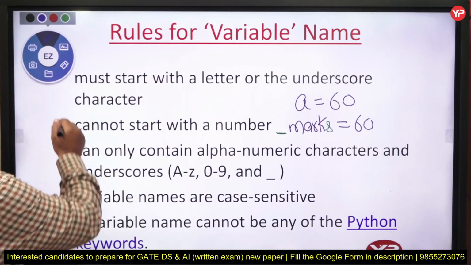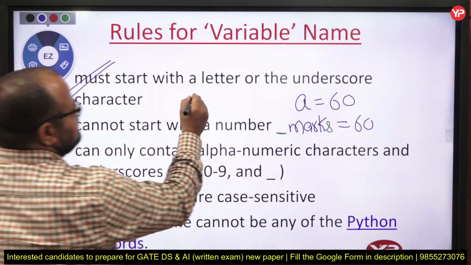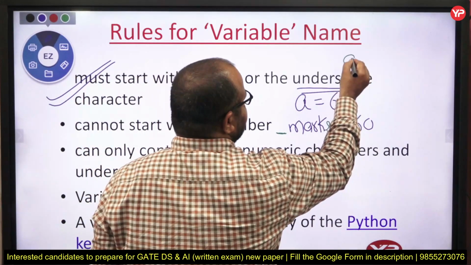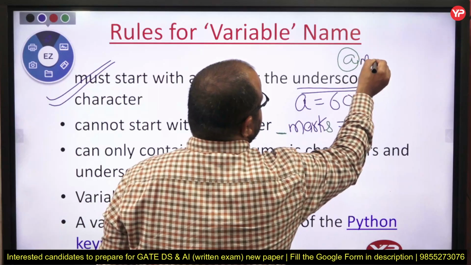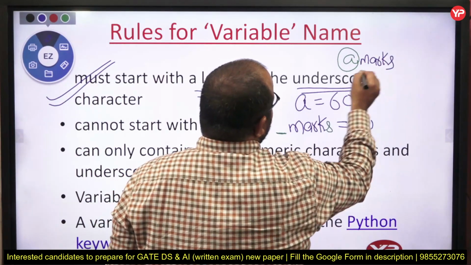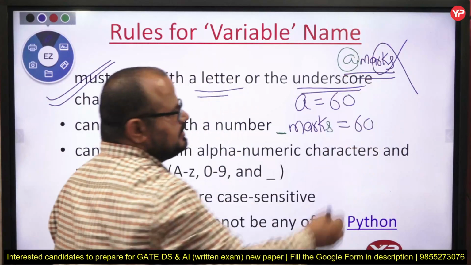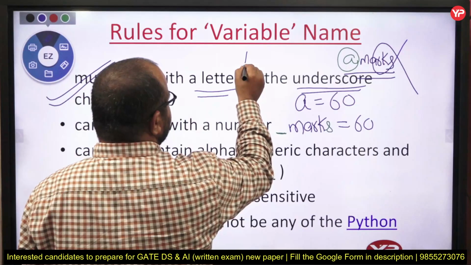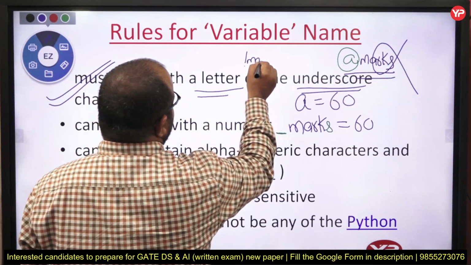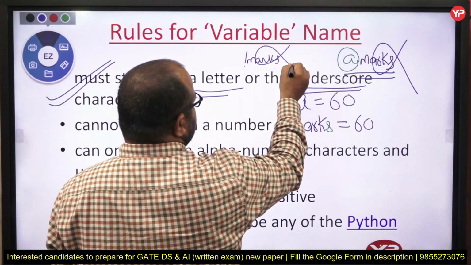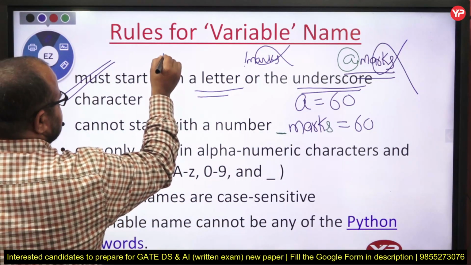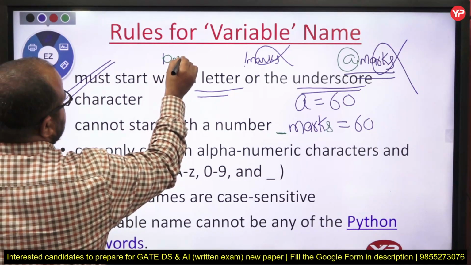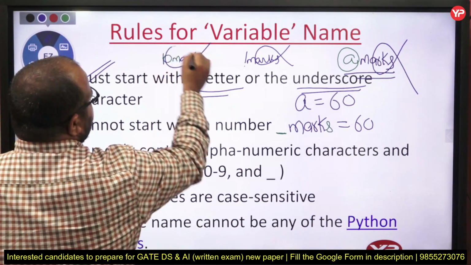So the first point is it must start with a letter or underscore. So if you write a variable name like @marks, you are using something different, that is not allowed. Python gives you an error. Or you are just writing an exclamation sign with marks. Again, that is not allowed. If you are using something like 10 marks, again it is an error.